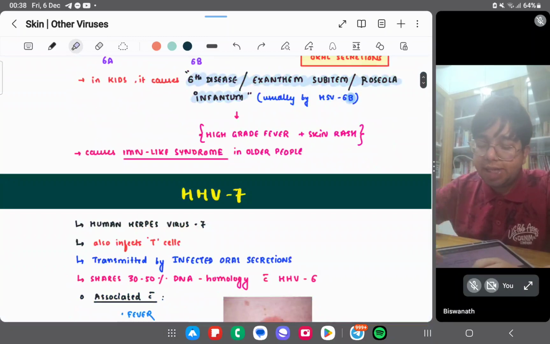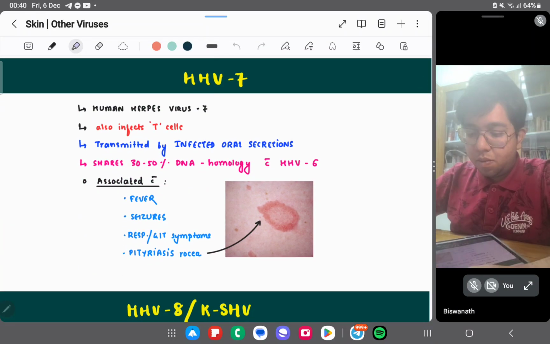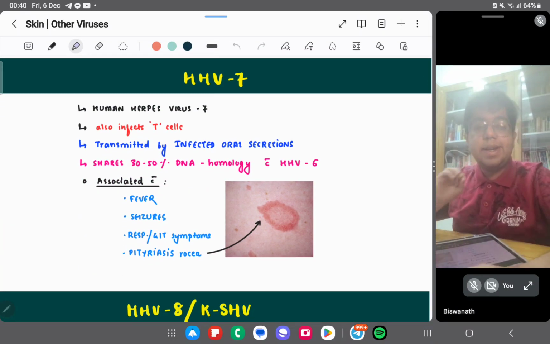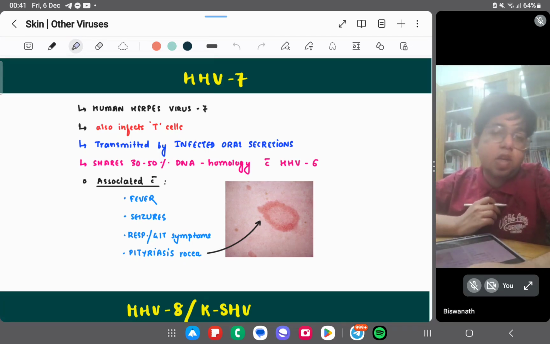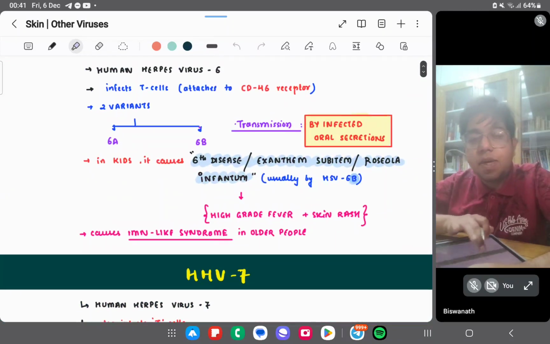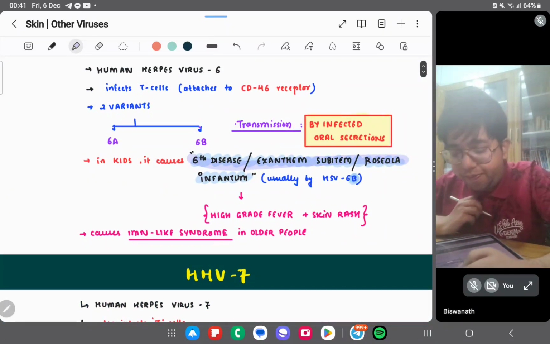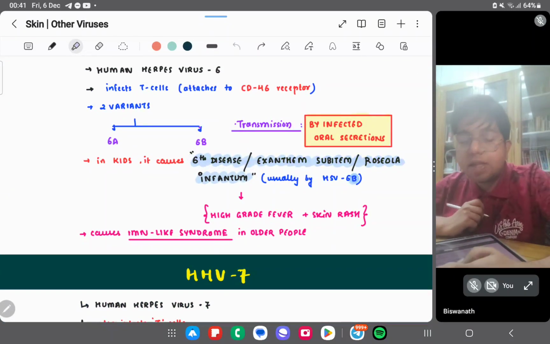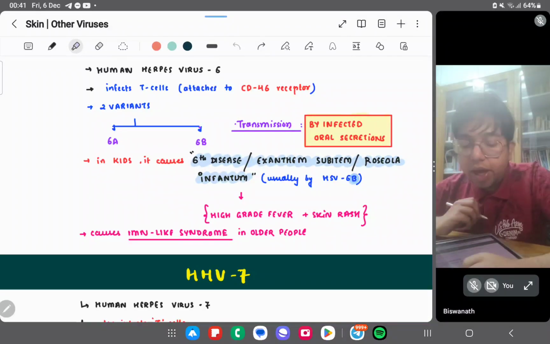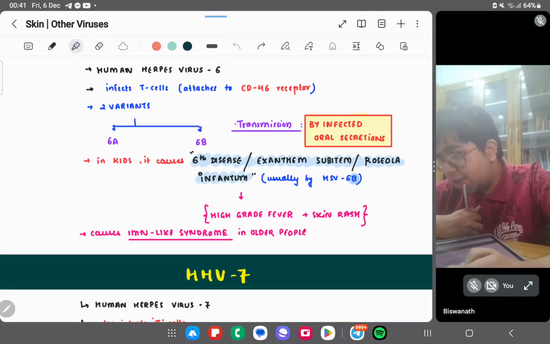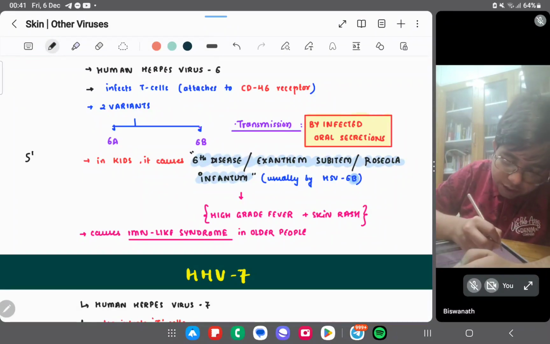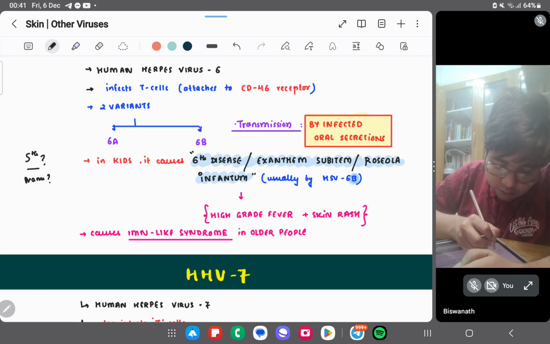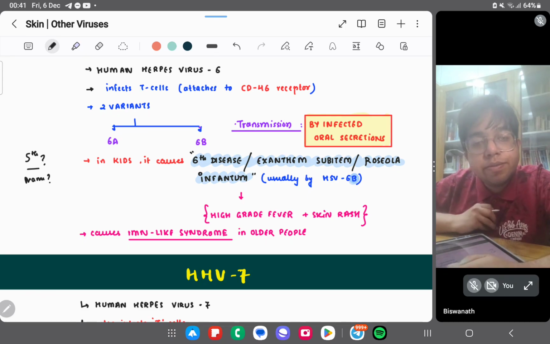Now we'll move to HHV7. Understood? Okay. Let's start HHV7. Right. So HHV6 we saw was causing sixth disease, or exanthem subitum, also called roseola infantum. Can you recall a virus which was causing the fifth disease? And what is the name of the fifth disease?